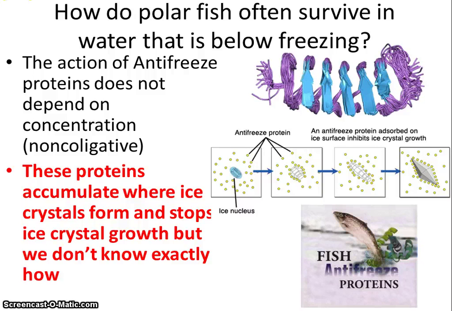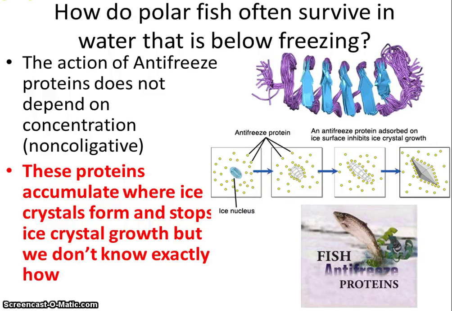Well, we don't know. The main thought is that it probably forms on the surface of these tiny ice crystals and just stops them from being able to form in the first place. So you only need a very small amount forming at the very beginnings of these ice crystals in order to stop the ice crystals dead in their tracks from forming. Antifreeze proteins are how fish can swim around in sub-freezing water and still live.